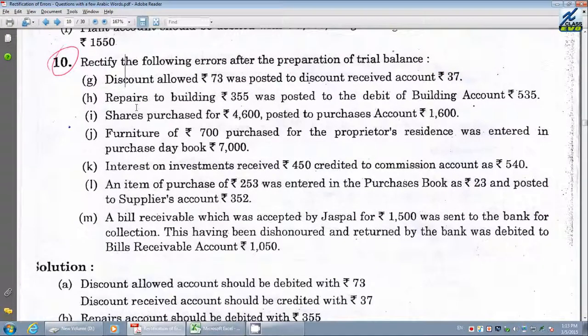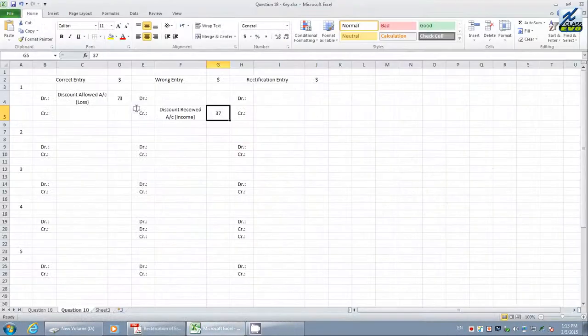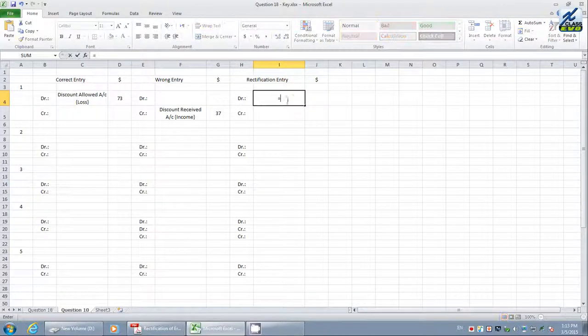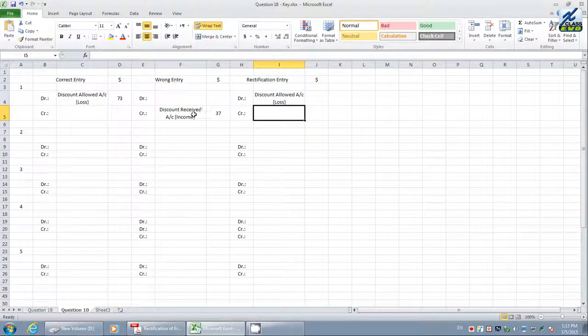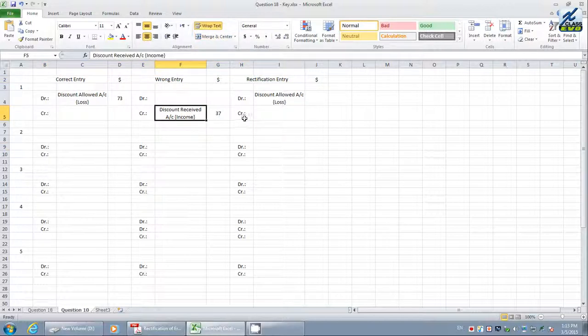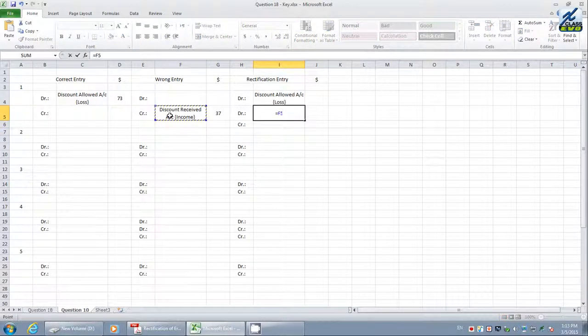Then if that is the case, what is the entry we need to have? Discount allowed, we want it, but they have not posted it. Therefore, we have to debit the discount allowed. And we don't want a discount received. This is a wrong entry. We do not want discount received on the credit side. Therefore, we have to debit discount received account.